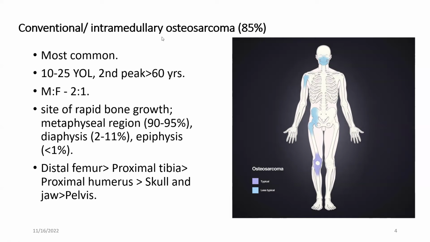Because it occurs in the sites of rapid bone growth, metaphyseal region is the most common site for osteosarcomas. Nevertheless, high yield point is that osteosarcomas can be also seen in diaphyseal and epiphyseal region. Okay, the most common site, as shown in the image, is the distal femur, followed by proximal tibia, proximal humerus, skull, jaw, and pelvis as well. So whenever you are provided an X-ray of a young adult around the region of the knee in the metaphyseal region, most probably it is osteosarcoma. Okay.